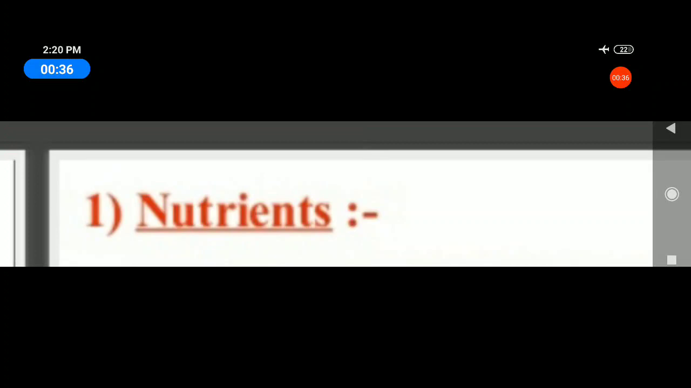What is nutrition? What are nutrients? Carbohydrates, proteins, fats, vitamins and minerals are the components of food. These components of food are necessary for our body and are called nutrients.